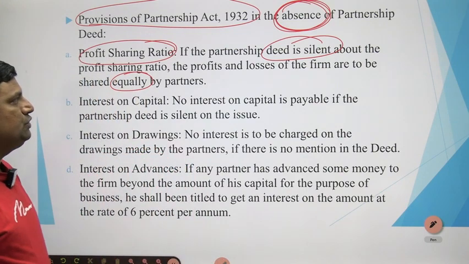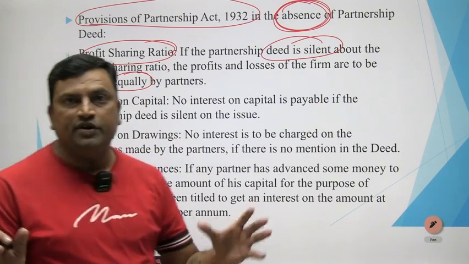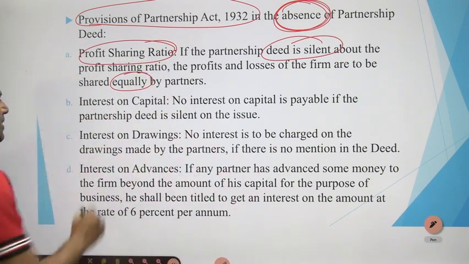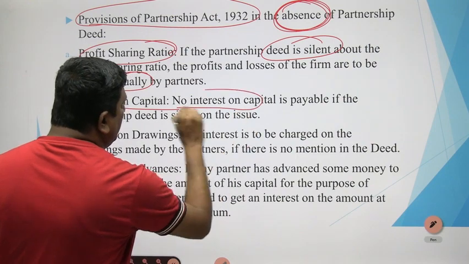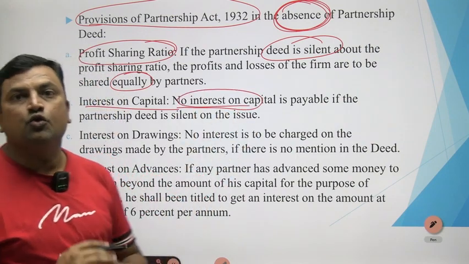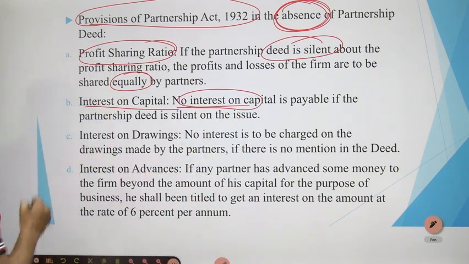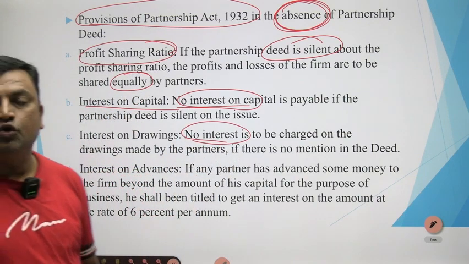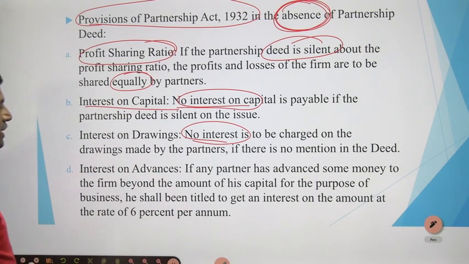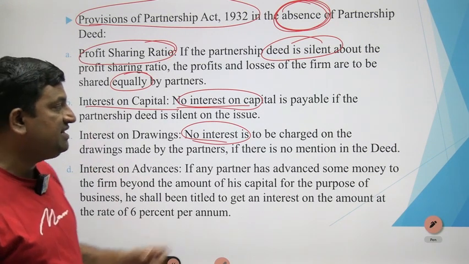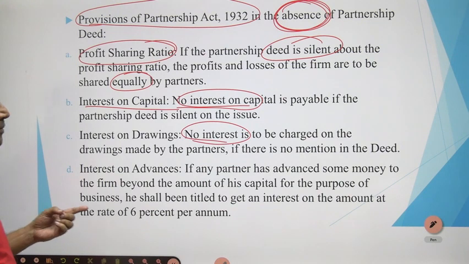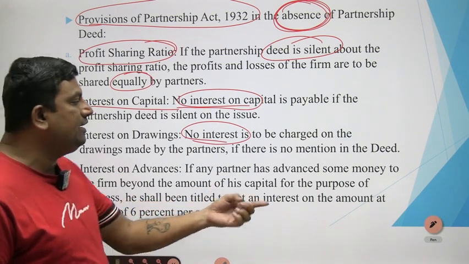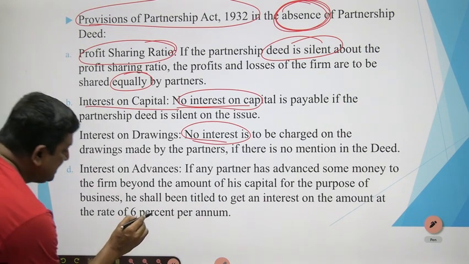So the profit sharing ratio would be equal if there is no profit sharing ratio given or when there is no partnership deed. Okay. Interest on capital, no interest on capital will be provided when there is no partnership deed. Okay. Interest on drawing, again no interest on drawing will be provided when there is no partnership deed. Okay. Interest on advances, if any partner has advanced some money to the firm beyond the amount of his capital, for the purpose of business, he shall be entitled to get an interest on the amount at the rate of 6%.